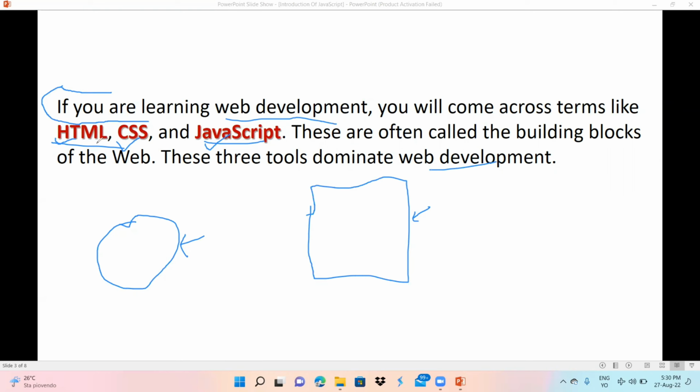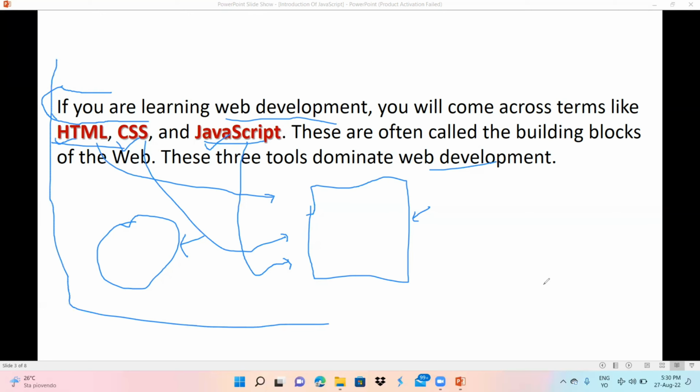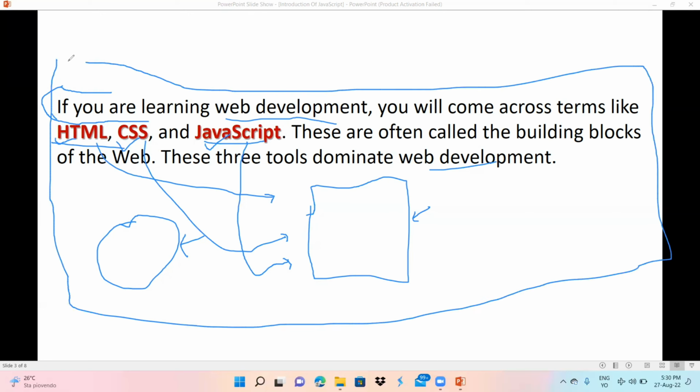So HTML works as the skeleton of a website. CSS gives styling, cascading, and JavaScript works as the brain. When you go to any website, just imagine that this whole thing is our website. If you are learning web development, this is the HTML part of that website.